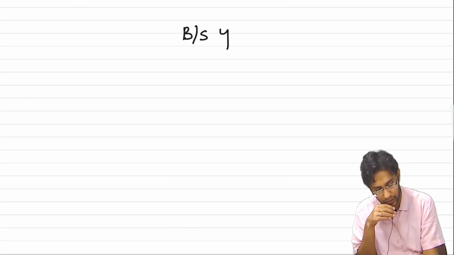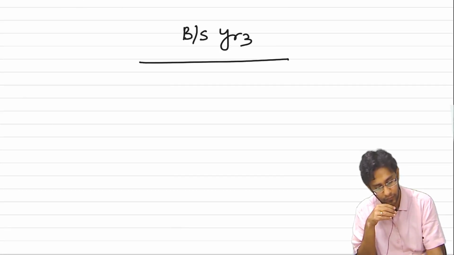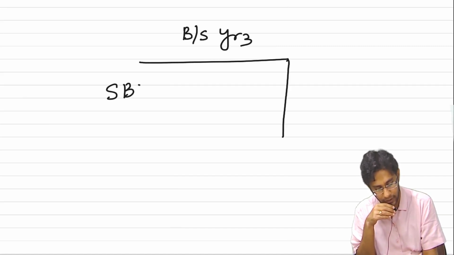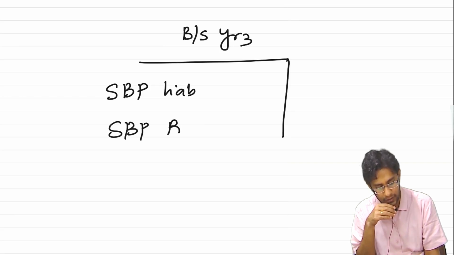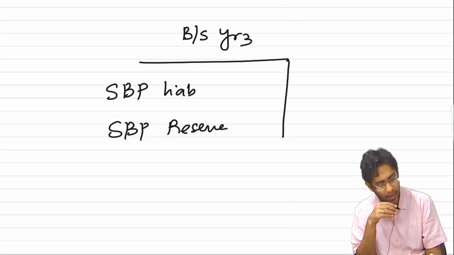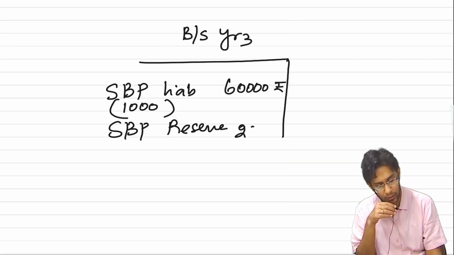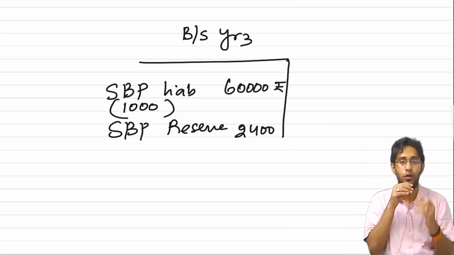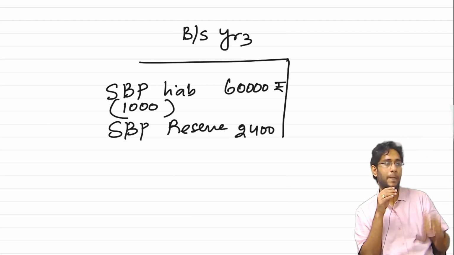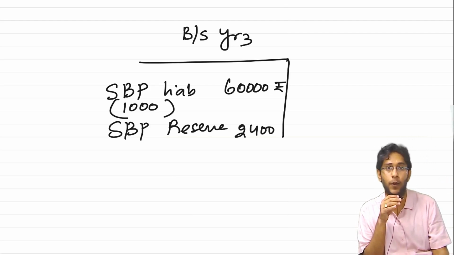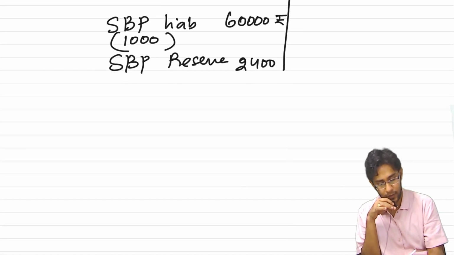Okay, sir. Now, by the end of the third year, in your balance sheet you will have SBP liability and also SBP reserve. I'm randomly writing some numbers. For 1000 options, here you have 60,000 rupees, and here you have 2,400 rupees. Now, the choice is with whom? Holder. The employee has a choice. Case 1.